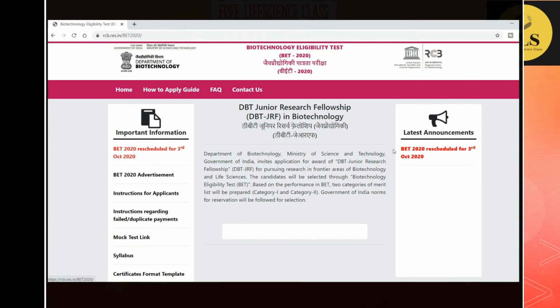From this page you can enter into the mock test link. Once you enter the mock test link, you will be directed to another page, I will show it to you.